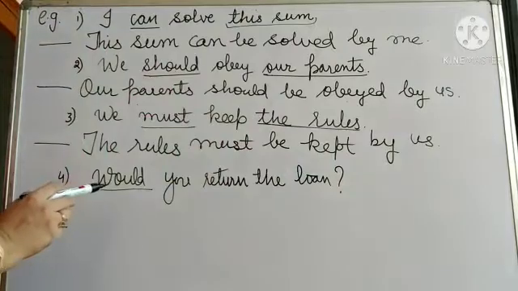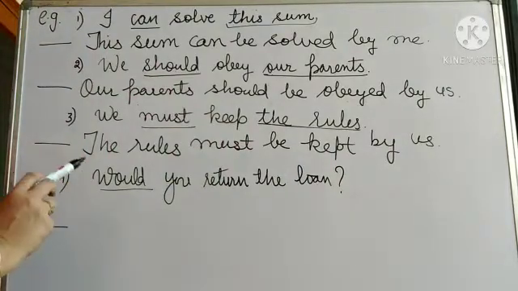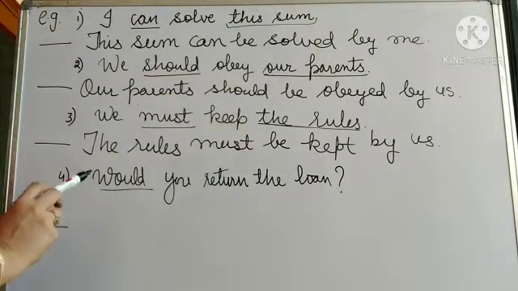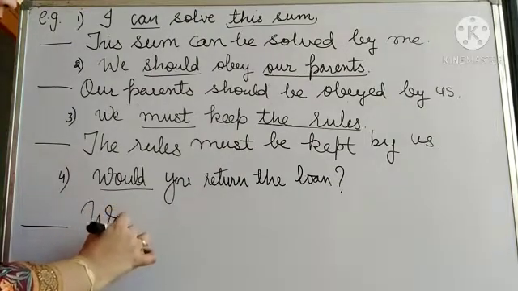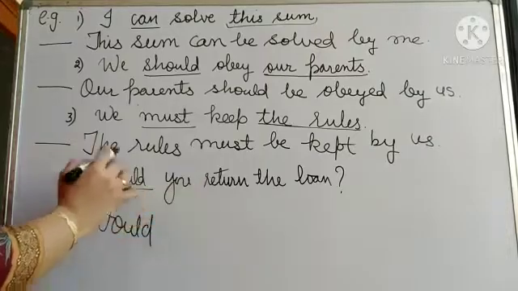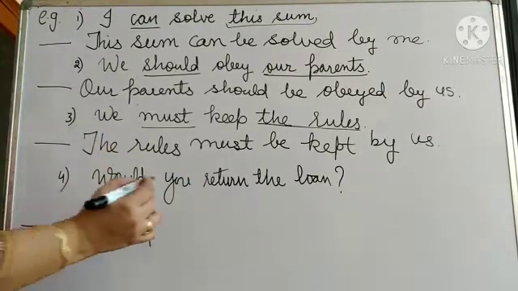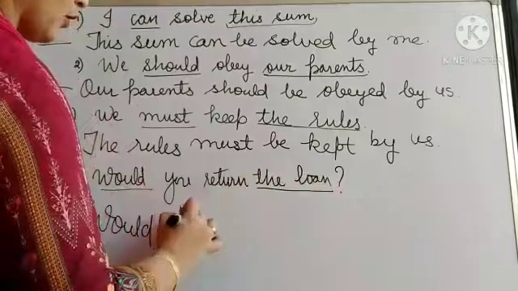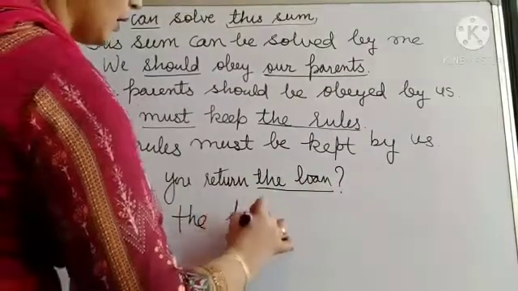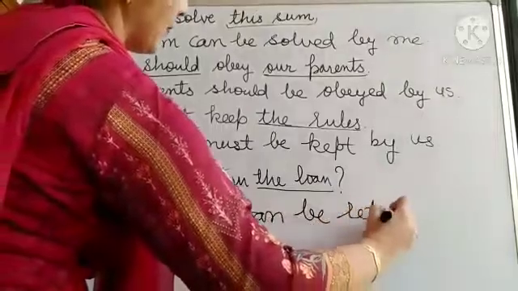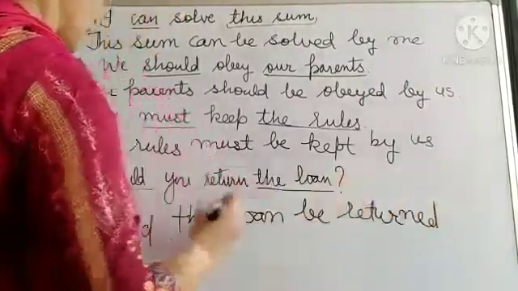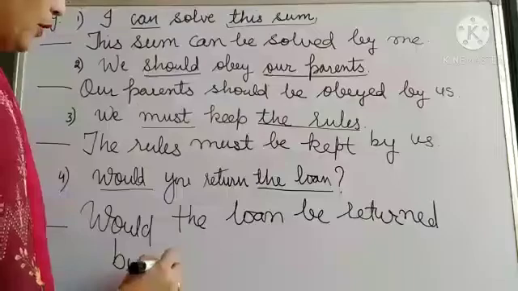Now the next example I have taken is of interrogative type. Would you return the loan? So whenever in active voice an interrogative is given, it will remain interrogative. Would will come in the beginning. Would, then object. Would the loan be returned by you?